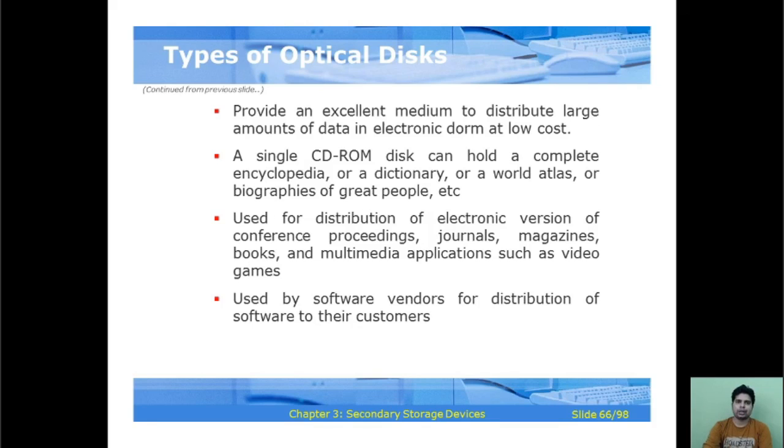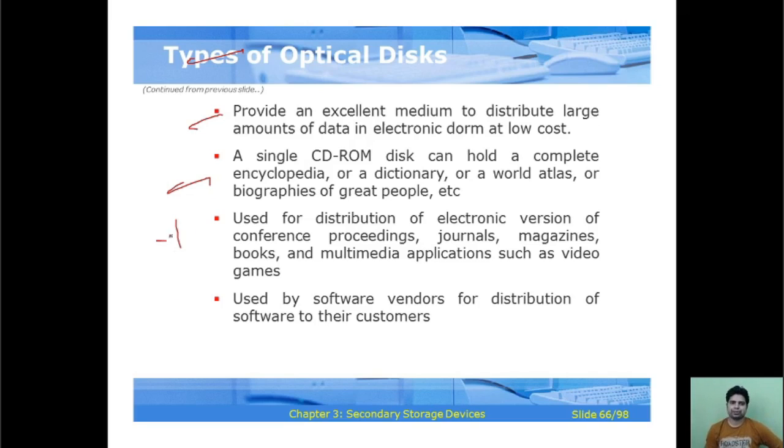CD-ROMs provide an excellent medium to distribute large amounts of data in electronic form at a low cost. A single CD-ROM disk can hold a complete encyclopedia, dictionary, world atlas, or biographies of great people.